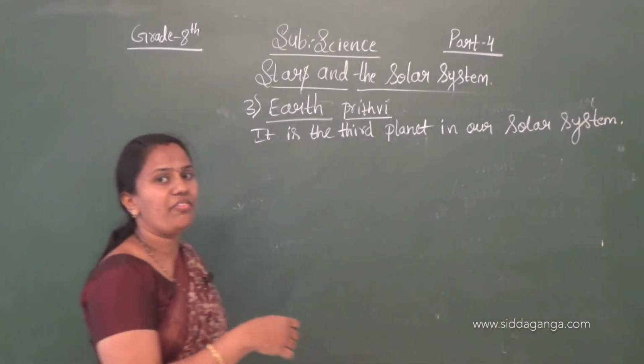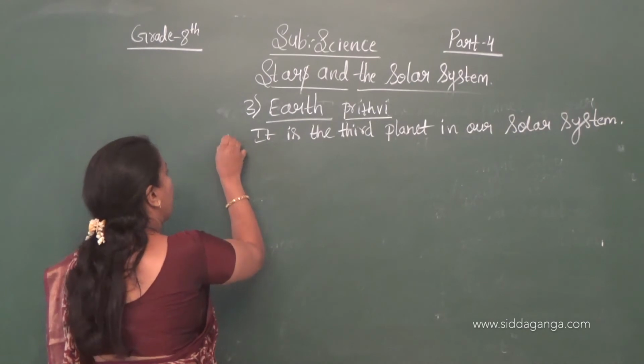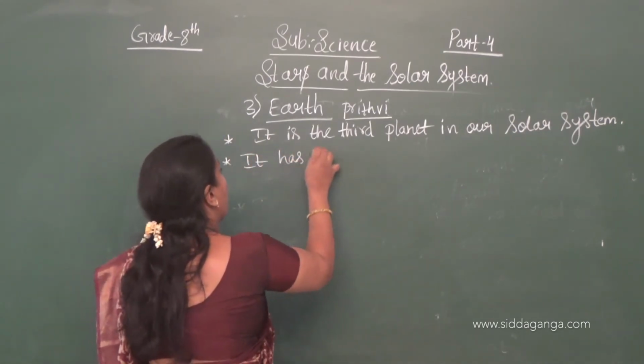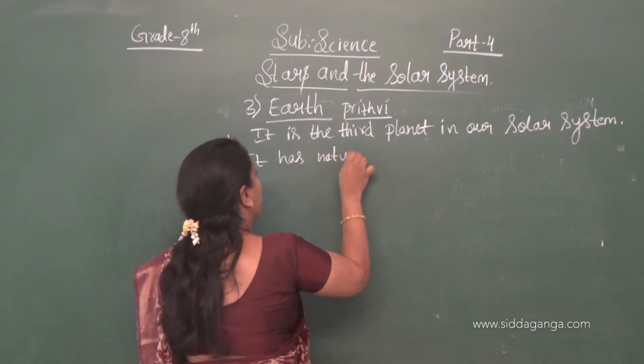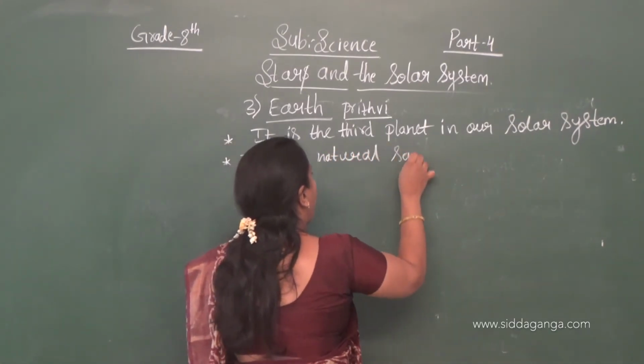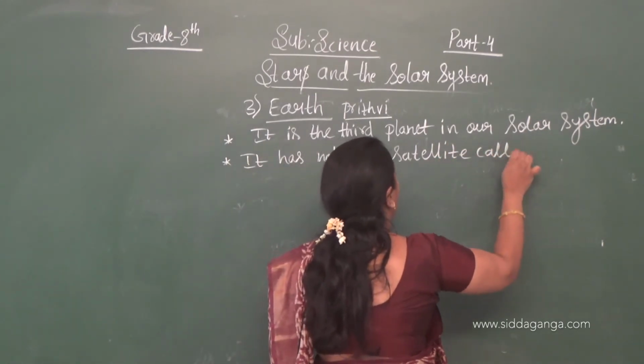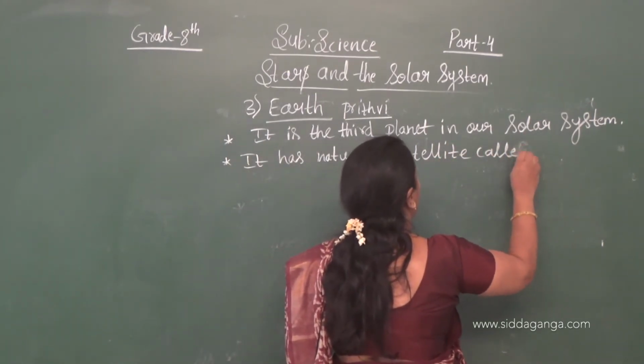We also call it Prithvi. It has a natural satellite called the moon.